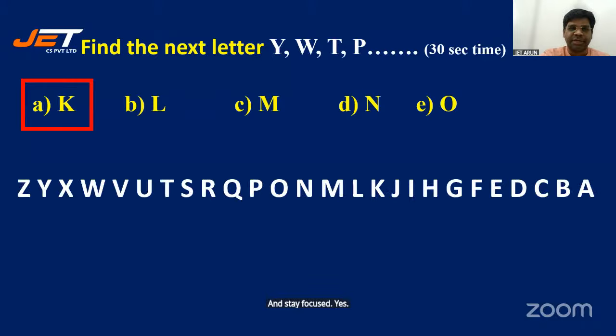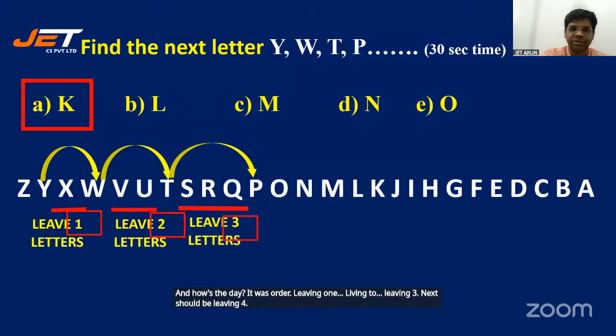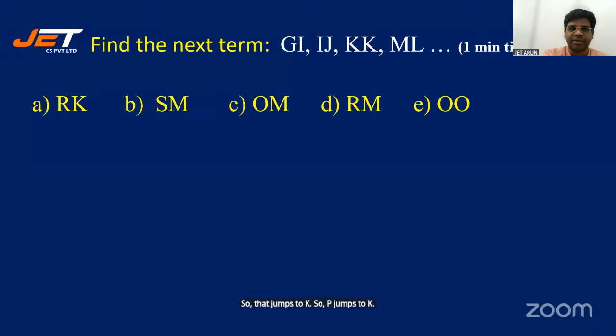Yes, it's A, absolutely right. And how is it A? Reverse order. Leaving 1, leaving 2, leaving 3. Next should be leaving 4. So P jumps to K. All right. Find the next term. G, I, I, J, K, K, M, L.